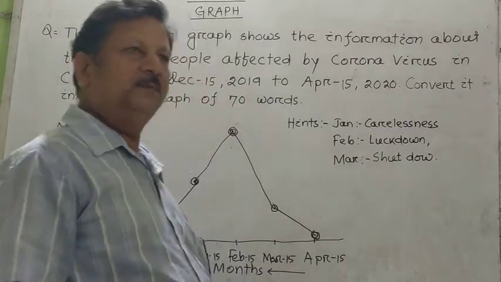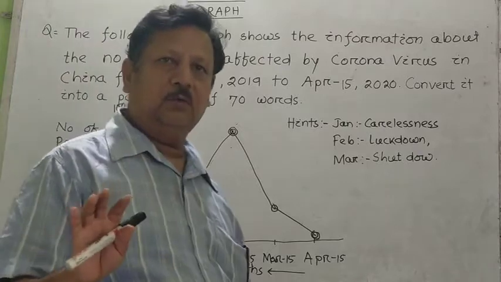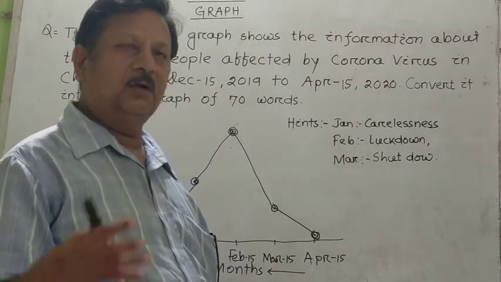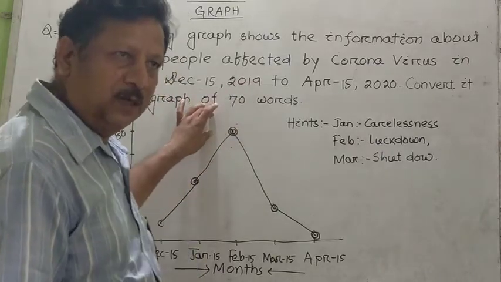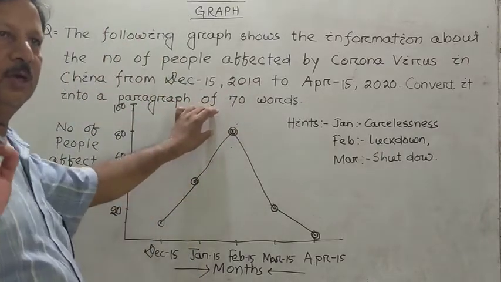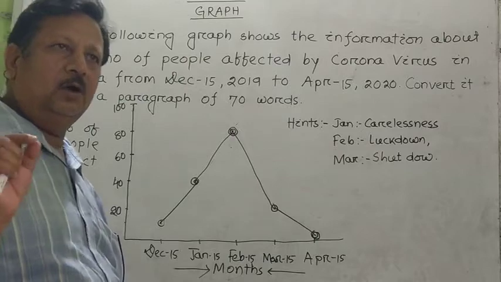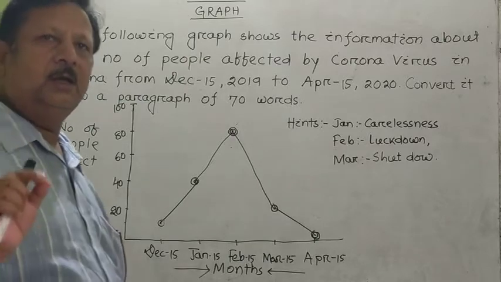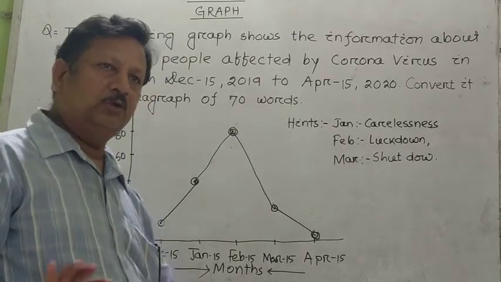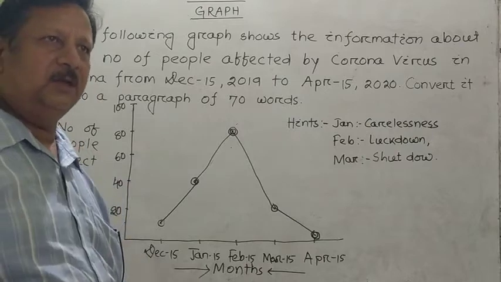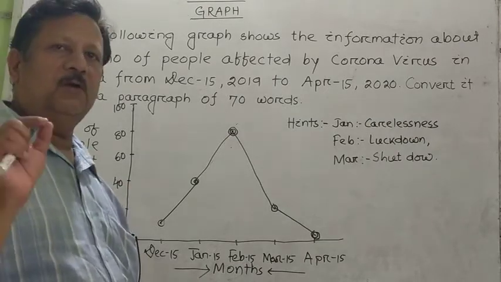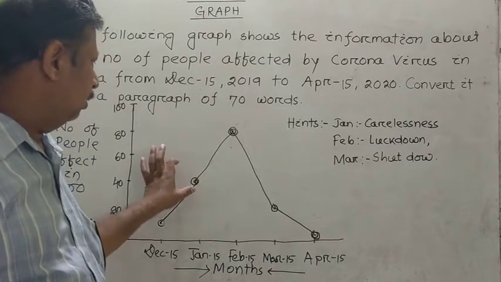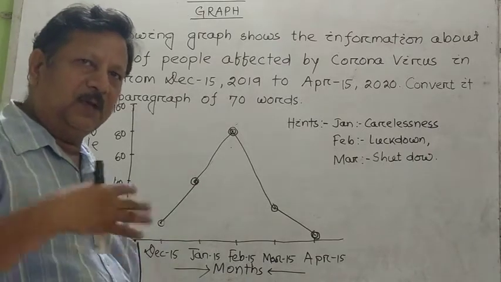So first of all, as I have already told you while giving hints regarding the syllabus, this is from book 3 and the chapter is known as graphic representation, or otherwise known as information transfer. So you have to transfer the information, and this year we have been prescribed from non-verbal to verbal. So this is the non-verbal thing and we have to make it verbal.